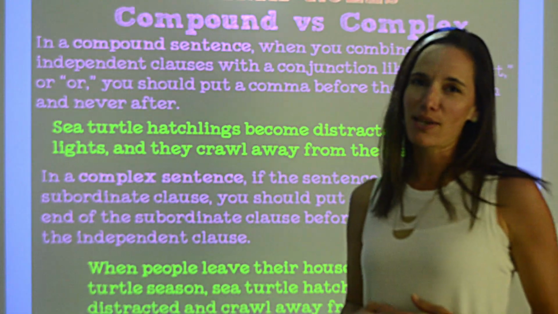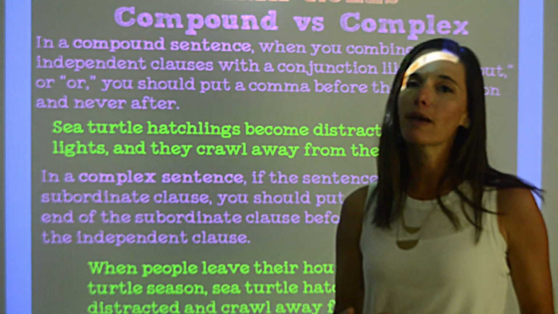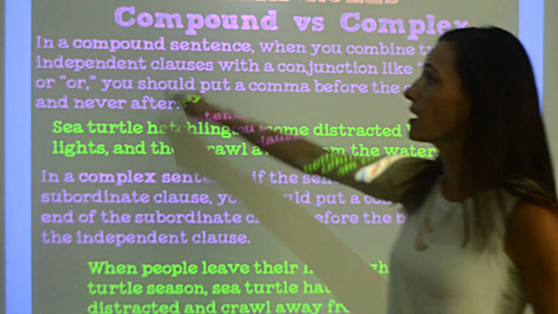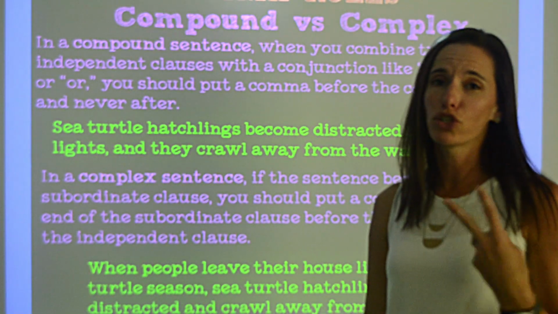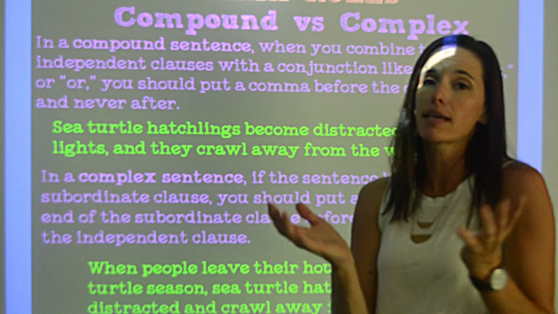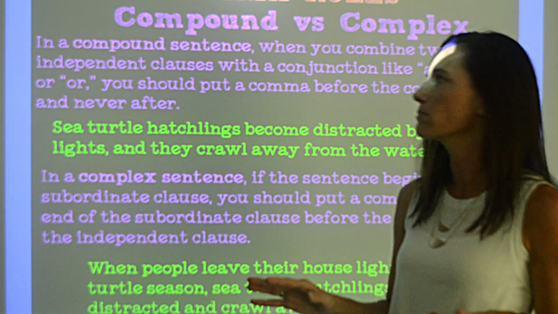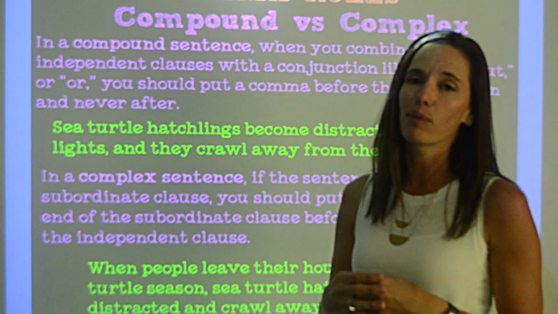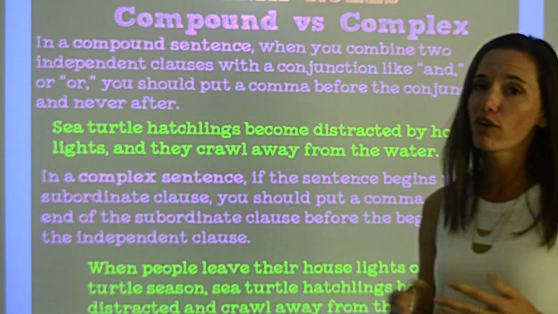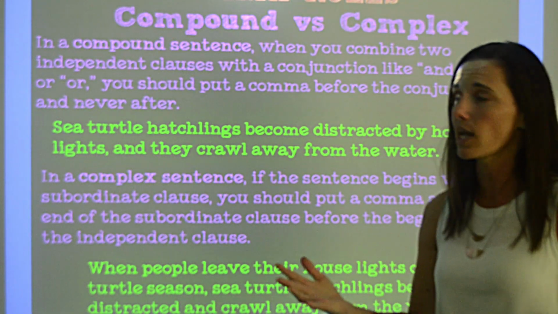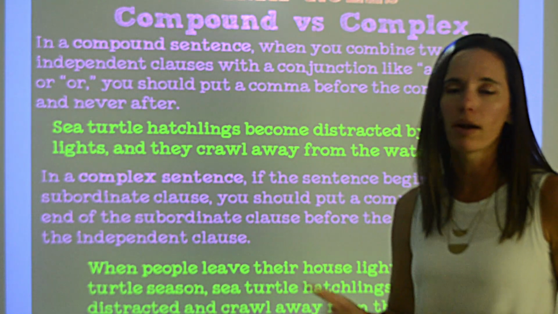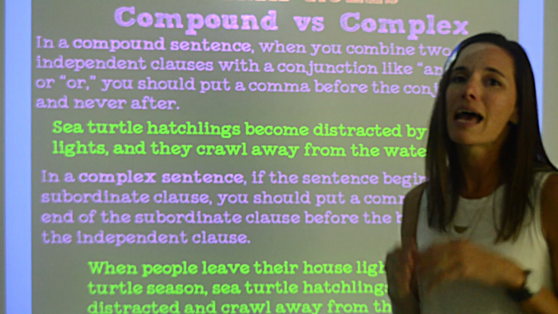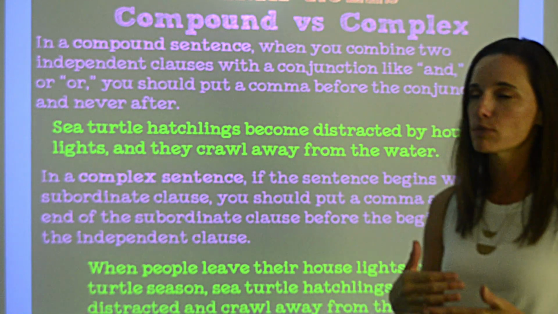The last thing we're going to talk about today is compound versus complex sentences. So in a compound sentence, you have two independent clauses, which are two groups of words that could be sentences all by themselves, two complete thoughts. When you join them with a coordinating conjunction, one of our fanboys, for, and, nor, but, or, yet, so, you should put a comma before the conjunction. Remember, never, ever, ever commas after coordinating conjunctions, always before.